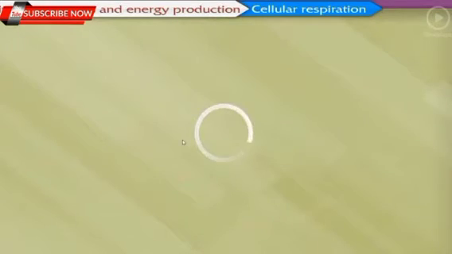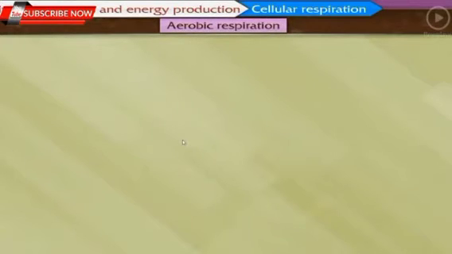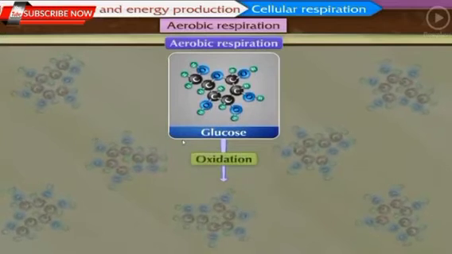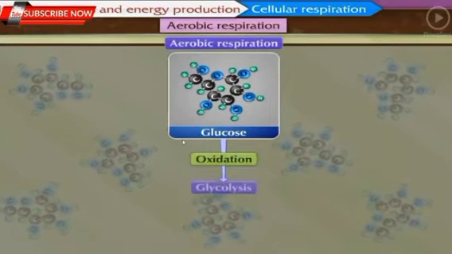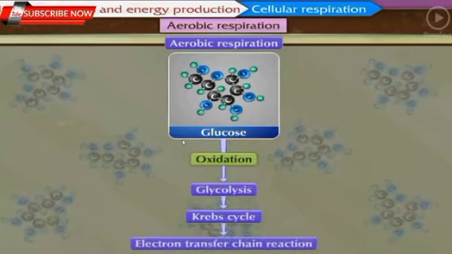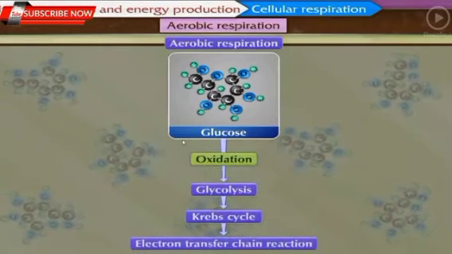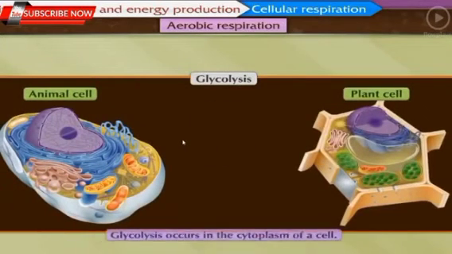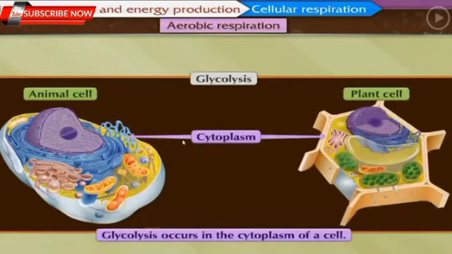Aerobic respiration. In aerobic respiration, glucose is oxidized in 3 steps: glycolysis, Krebs cycle, and electron transfer chain reaction. Glycolysis. The process of glycolysis occurs in the cytoplasm of a cell.